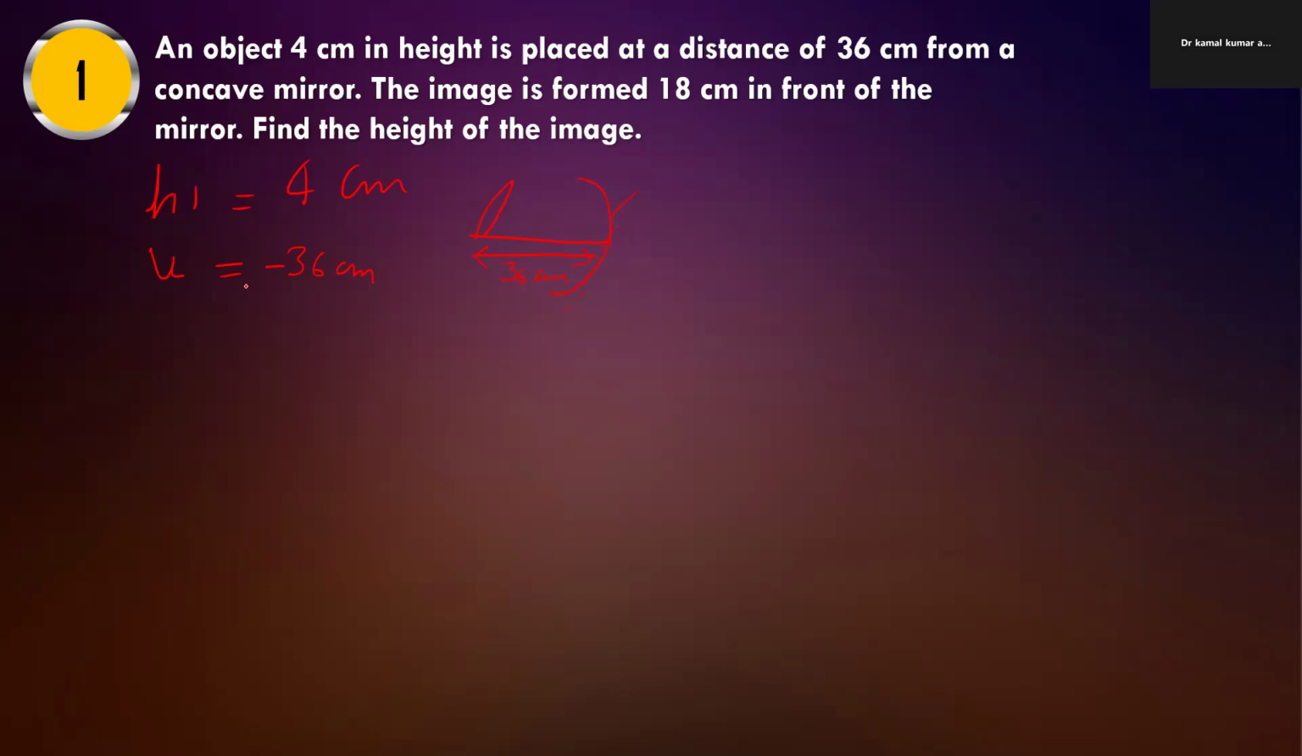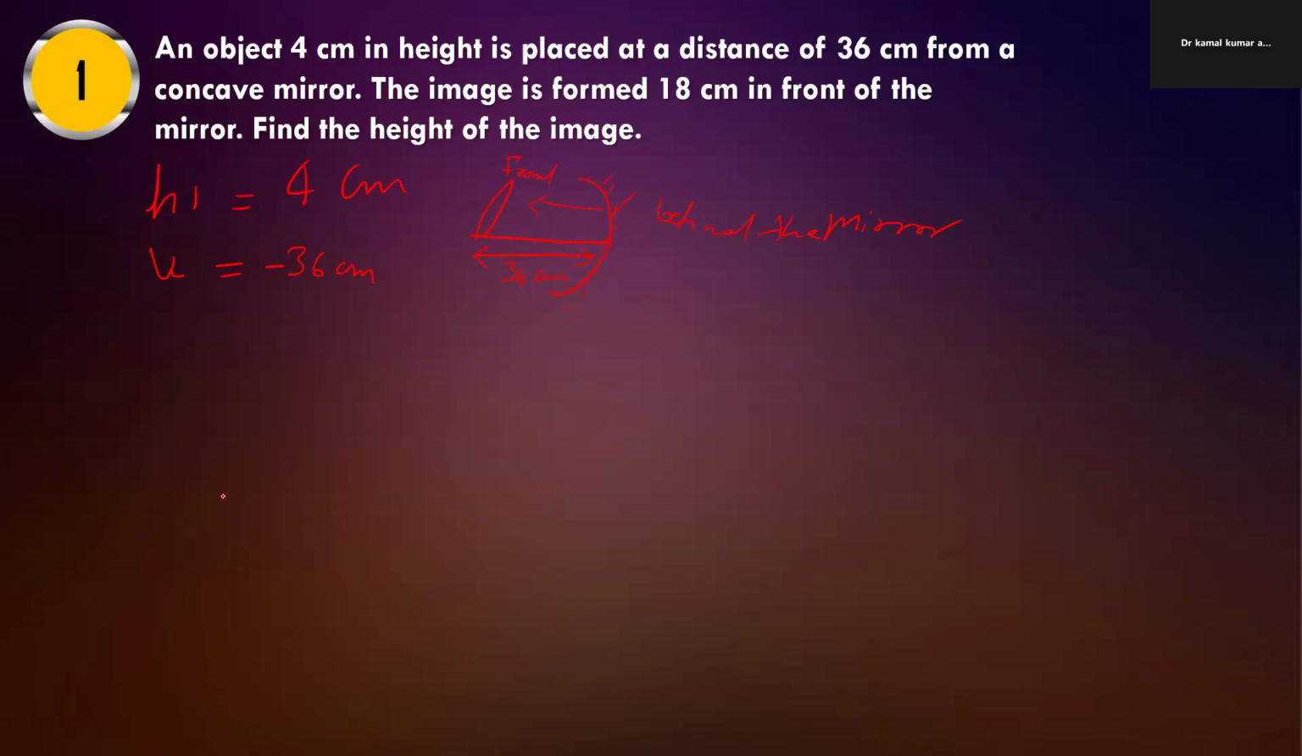The image is formed 18 centimeter in front of the mirror. In front of the mirror means again the image will be formed on this side only. This is the front part, and this colored, opaque side is behind the mirror. This is behind the mirror, right?